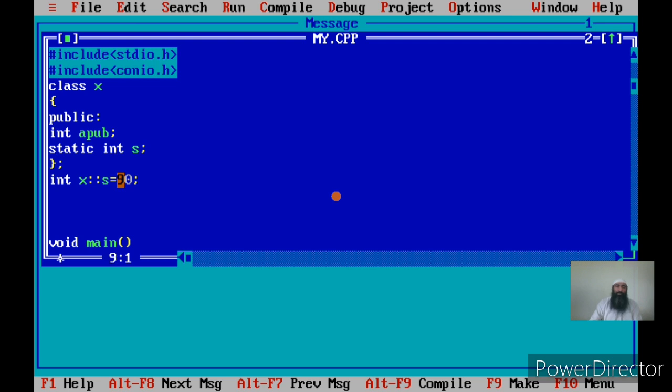Now we had one more concept. I have got a member function, say void j, and it is accessing my member, say apub equal to 10.